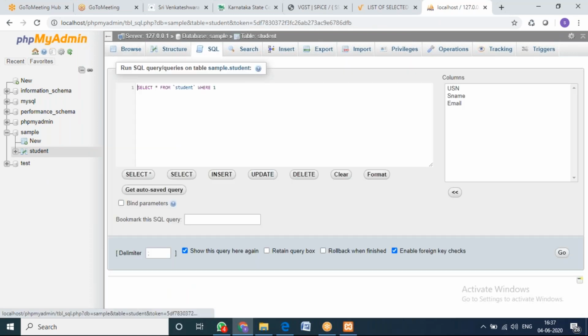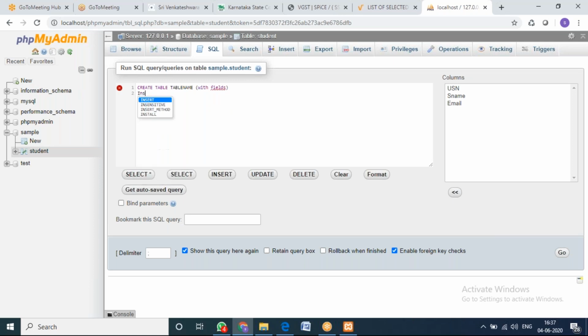So we have seen two queries: creation of a table and insertion of data into a table. I'm just repeating. The creation syntax is create table, table name, with fields.